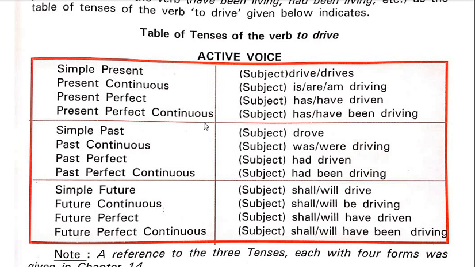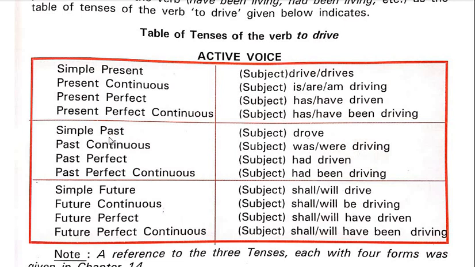And every main kind of tense has four subkinds, and these four subkinds are applicable in every time slot, that is present, past and future. And these four subkinds are simple, continuous, perfect, perfect continuous.